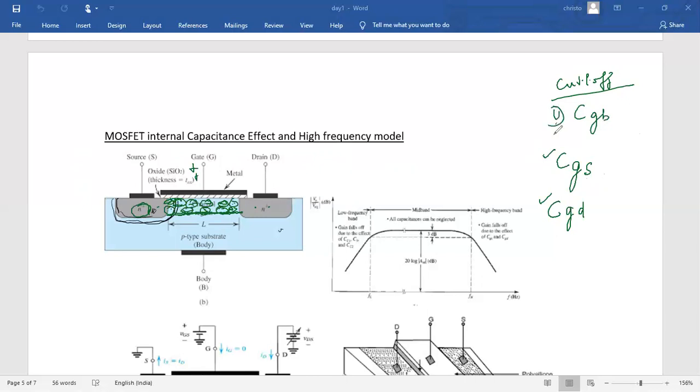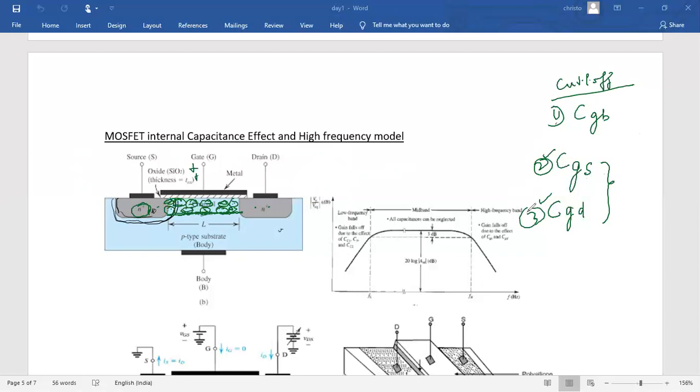After biasing, I have another two capacitors due to the separation of gate and channel. The channel is formed by the source, and the drain also has the same electrons, so now two capacitors are formed: one is the gate to source capacitor, and the other is the gate to drain capacitor. There are three capacitors due to the gate isolation from the body, from the source, and from the drain.